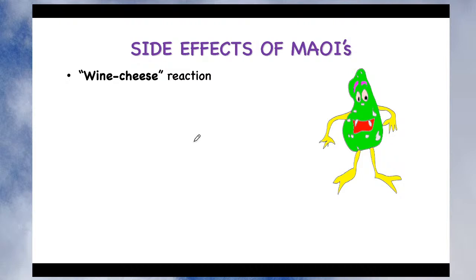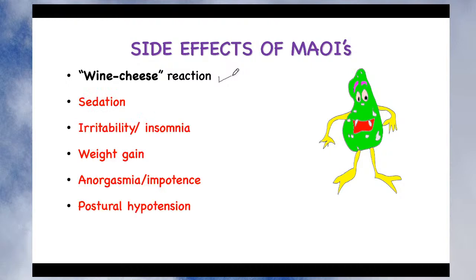So we'll see the list of side effects. The first side effect is rather the food and monoamine oxidase inhibitor interaction. We will see this in detail in the next slide. Just remember it produces the wine and cheese reaction. We'll see this in detail. Okay, other side effects: from now onward, all the side effects are highlighted in red color.